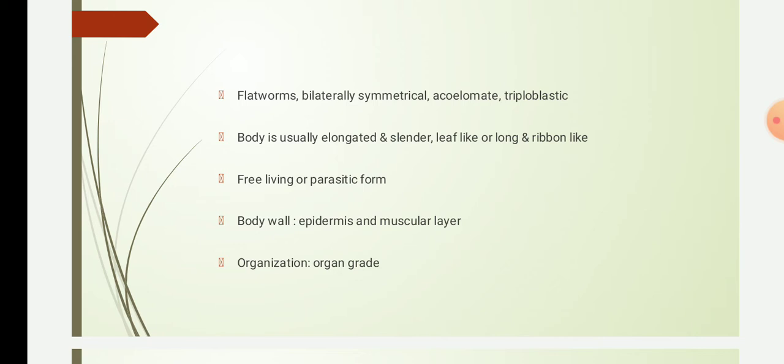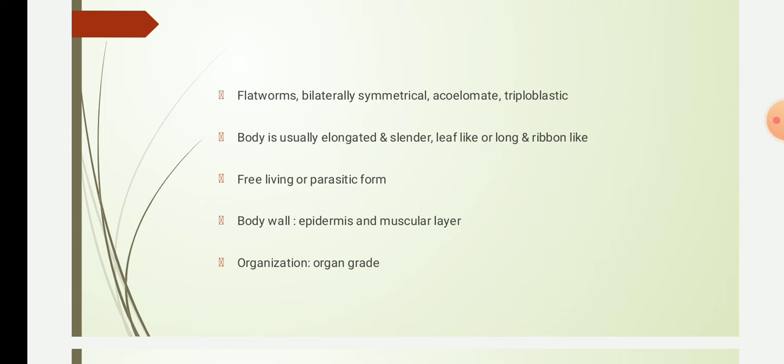They are free swimming, that is, they are found in a free environment, or they are parasitic, that is, they depend on other organisms for all their metabolic processes. For example, for respiration and food, they depend on another organism. So they also show a parasitic form. This parasitic form may be either ectoparasite or endoparasite.